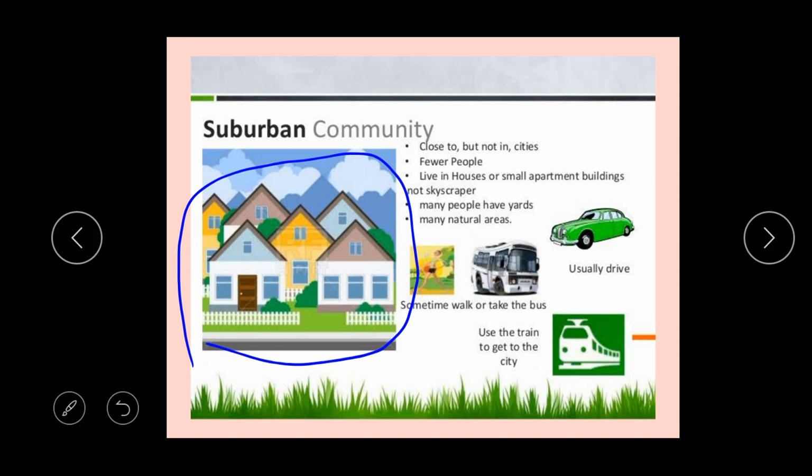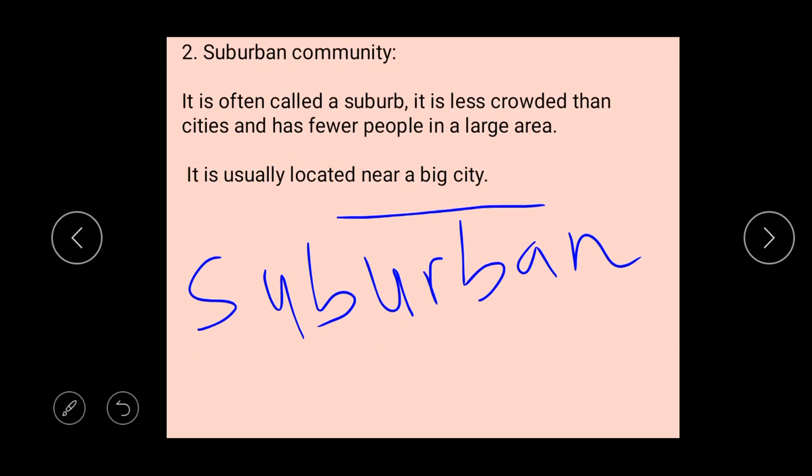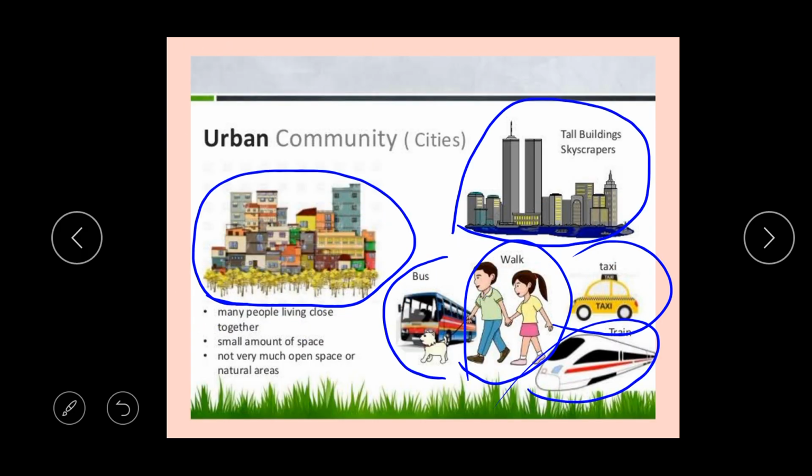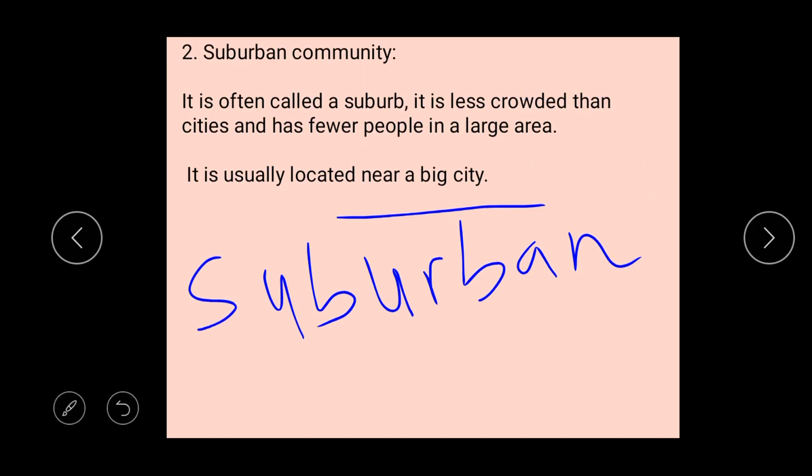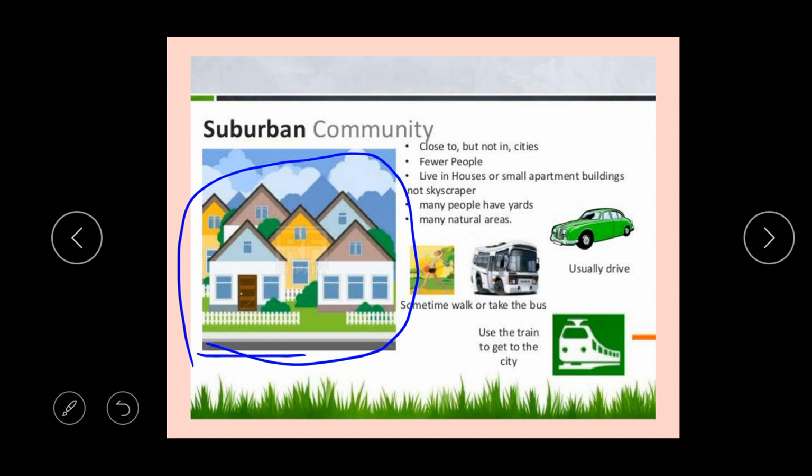You can see that this building is smaller than this. You can see this one is tall. In an urban community, you see tall buildings. But in suburban, you see small apartments or buildings or houses. Okay? And you have fewer people but large space.